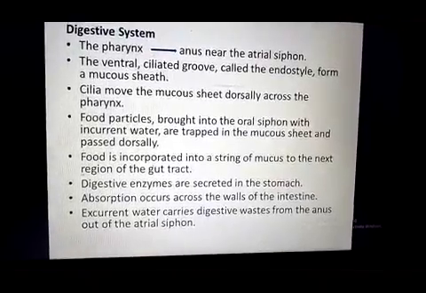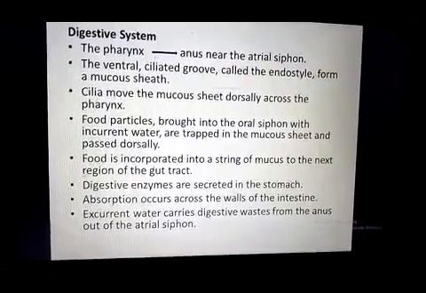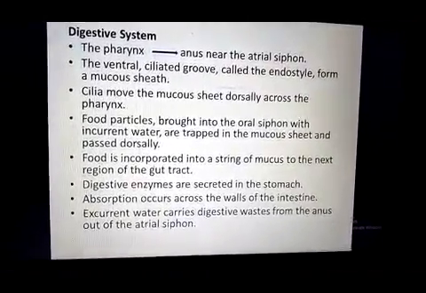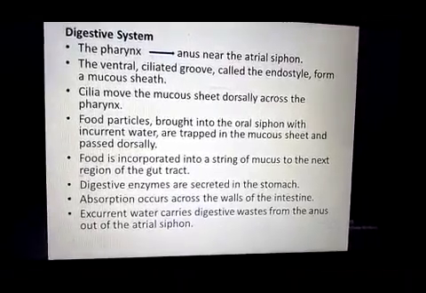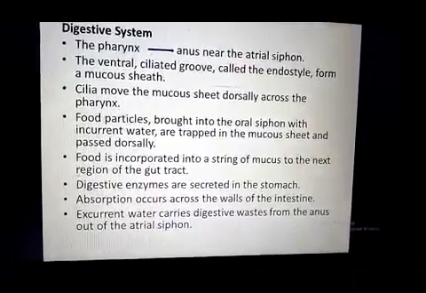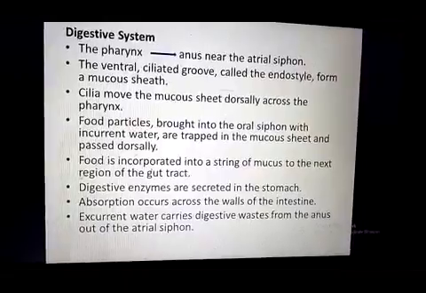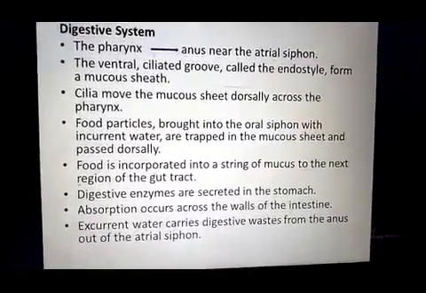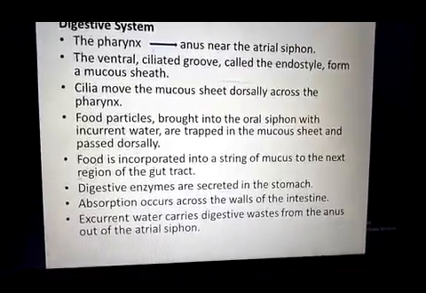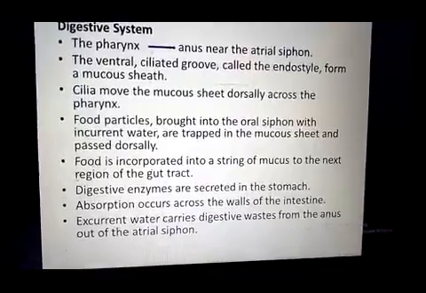The water that enters into the atrium through the stigma is expelled outside from the atrial siphon, and this water also contains undigested food. So undigested food is also expelled outside through the atrial siphon with the water.